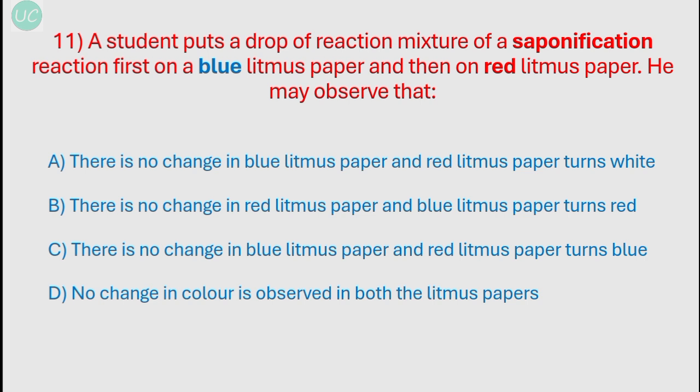There is no change in blue litmus paper, so this is true because soap is slightly basic, so blue litmus will remain blue, and red litmus paper turns white. So there is no such thing as turning white, so this option is entirely wrong. B, there is no change in red litmus paper, so this is wrong. Red will turn blue because soap is slightly basic, and blue litmus paper turns red, so this is wrong. Blue turns red only in presence of acid.